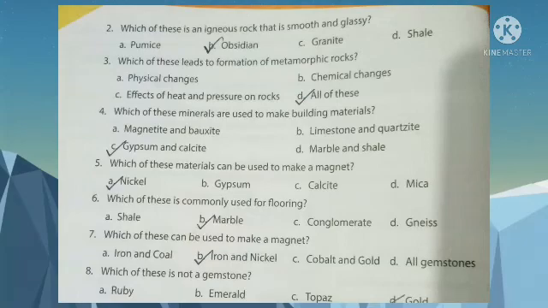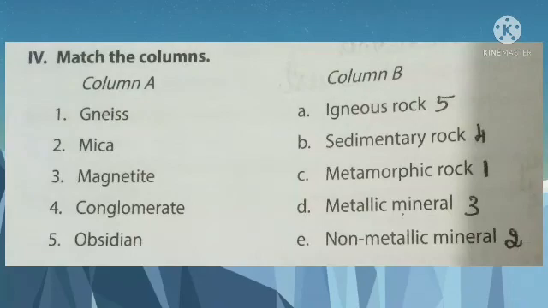Nickel. Which of these is commonly used for flooring? Marble. Which of these can be used to make a magnet? Iron and nickel. Which of these is not a gemstone? Gold. Next, match the following. Gneiss is a metamorphic rock. Mica, non-metallic mineral. Magnetite, metallic mineral. Conglomerate, sedimentary rock. Obsidian, igneous rock.